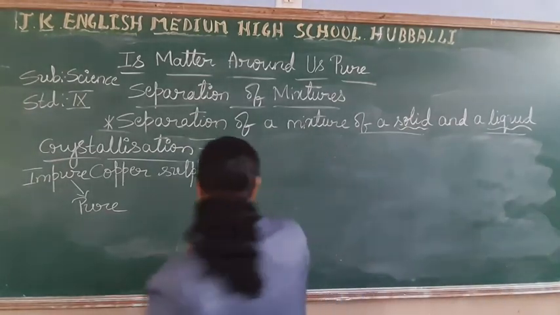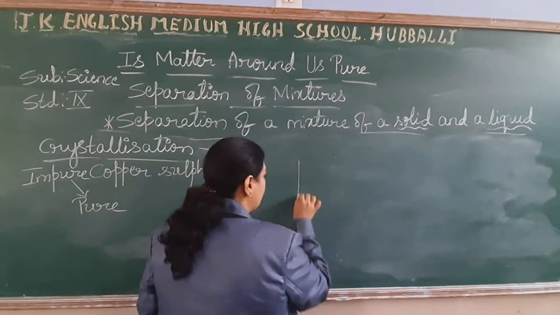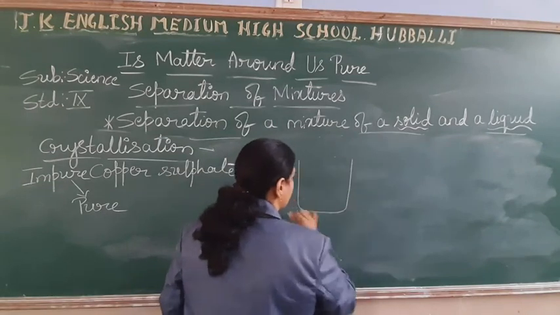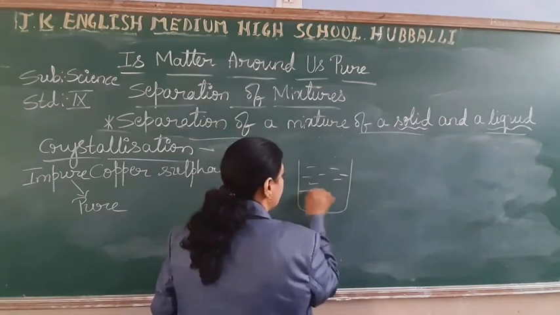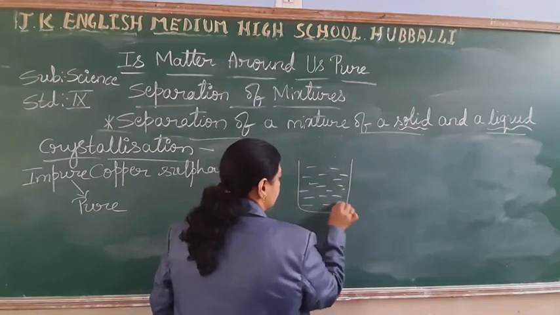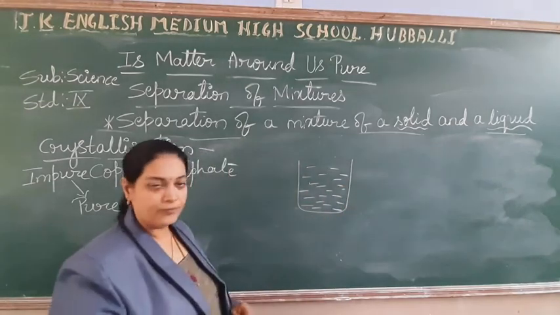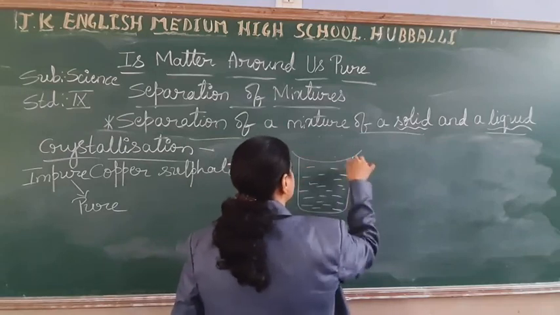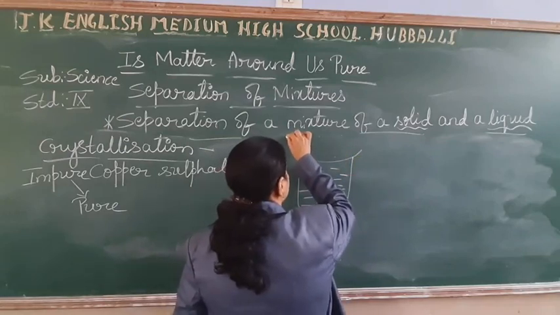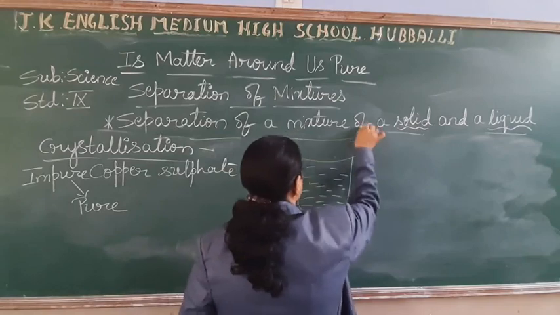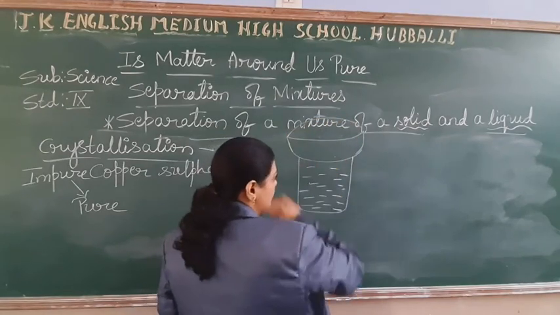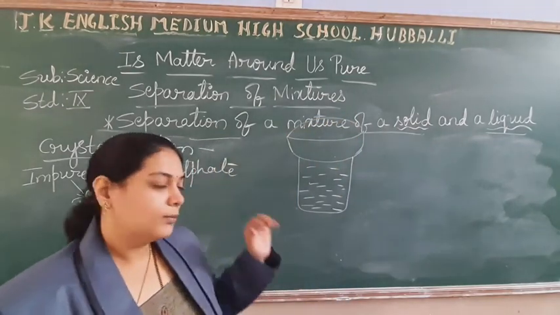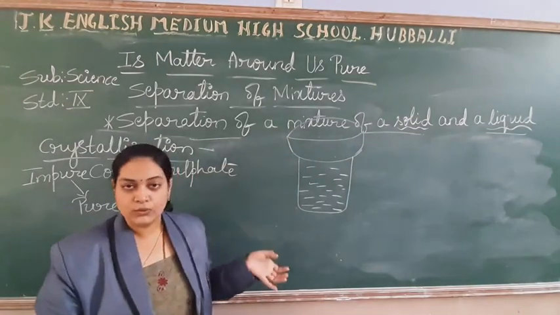Okay? Fine. So same, take one beaker, fill the beaker with the water. Right? Take one watch glass. In the watch glass, what are you going to take now? In the previous method, evaporation, you took the ink.